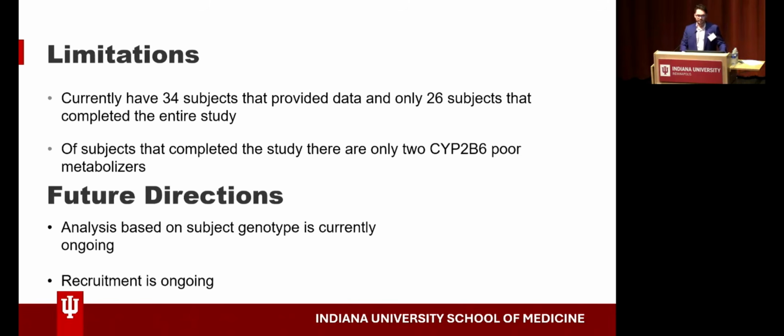Some limitations: we currently have 34 subjects that provided data and only 26 subjects that completed the entire study. Of the subjects that have completed the study, we only have 2 poor metabolizers. This makes the allele comparison a little difficult. For future directions, we are still ongoing with the genotype-based analysis, and we are still actively recruiting.